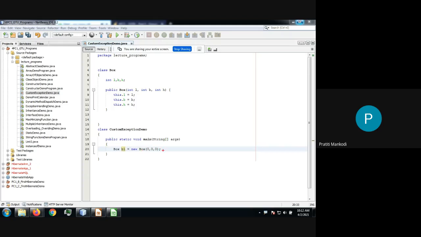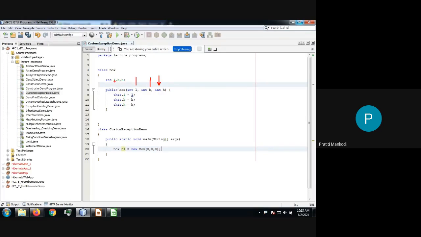When you are creating a box, you know that the constructor is going to be called, and 0 will be stored in L, then B will be stored in L, and H will be stored in, so all the three parameters will be having 0, 0, 0.